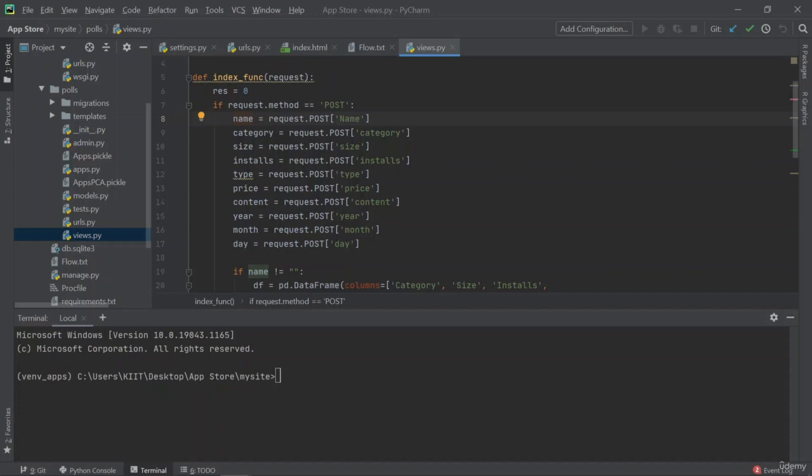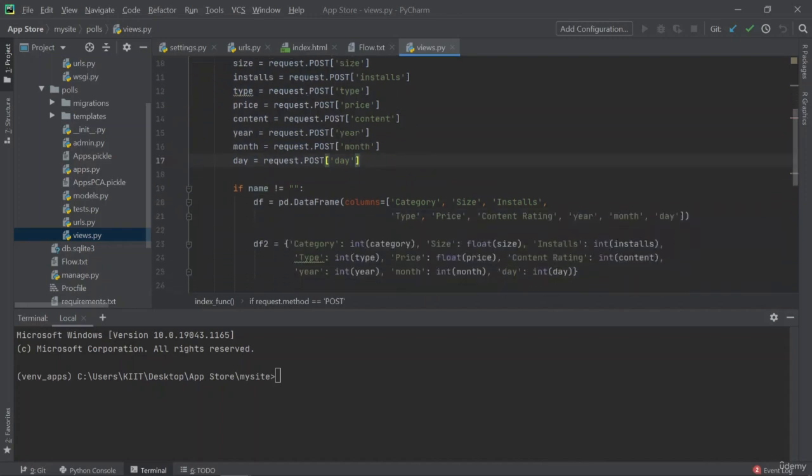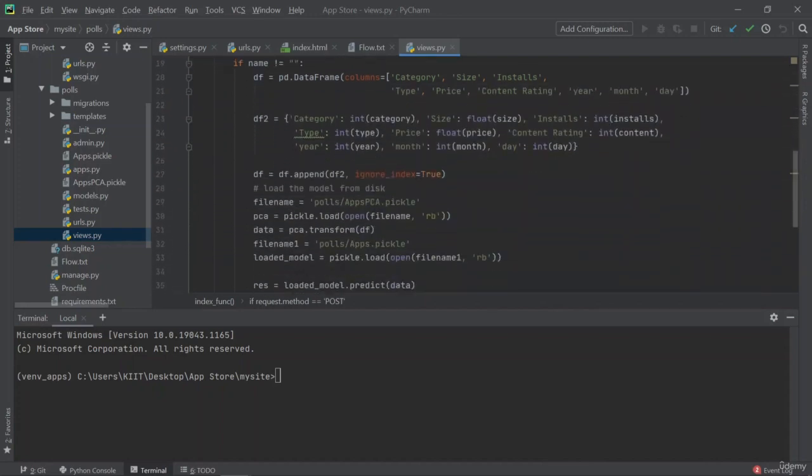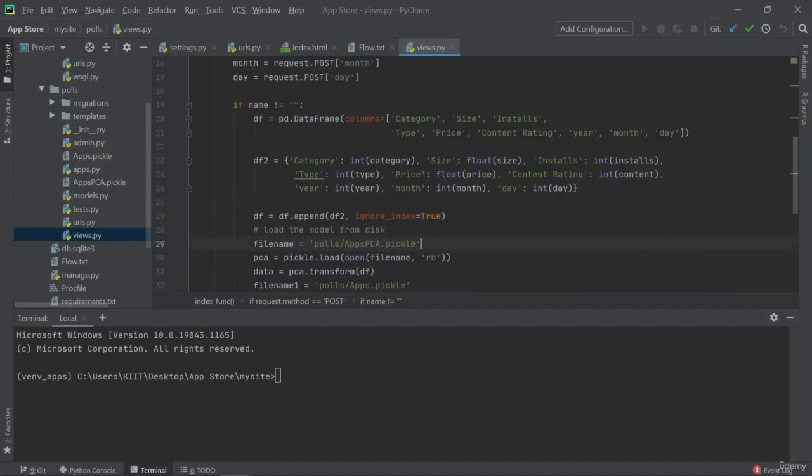And once it sends the data, I have to store the values. So I store the values in different variables. Now I'm creating a data frame, right? Then I first load the pickle file for the PCA so that I am able to transform the data set. Again, as you can see, it has more than 5 columns, right?